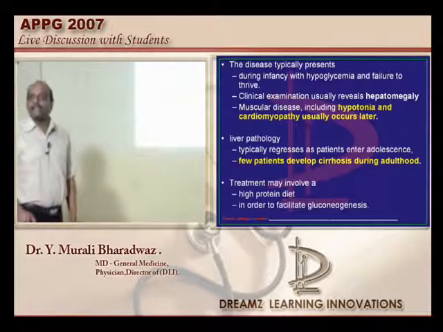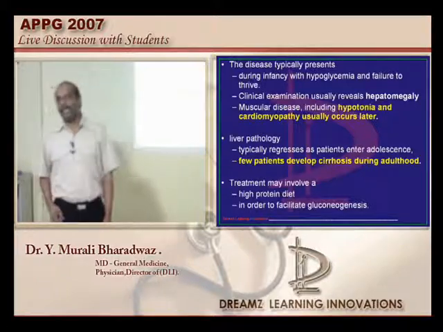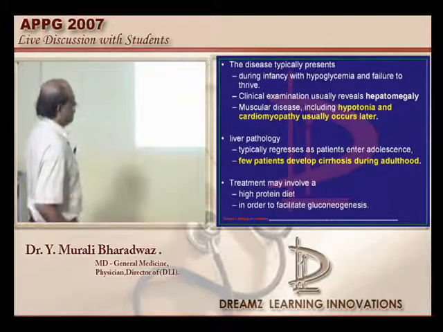They are all the classical features in the case of type 3 glycogen storage disease, Cori's, which is what needs to be remembered. A high protein diet is the one which is commonly used.